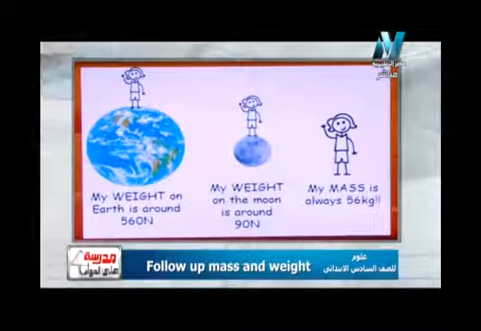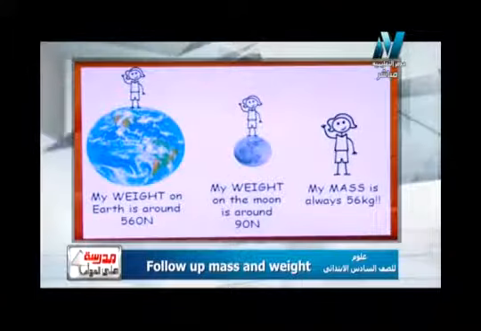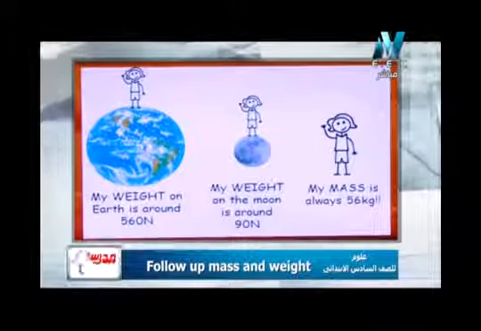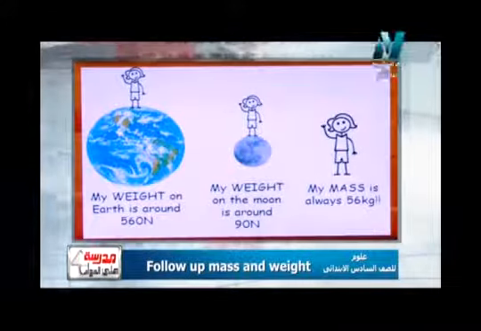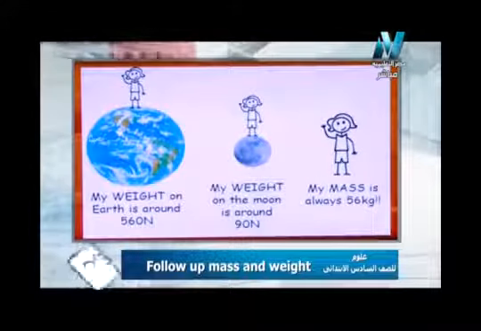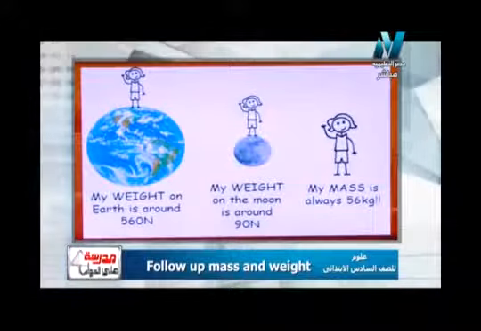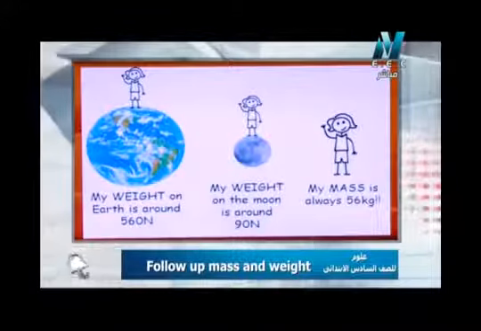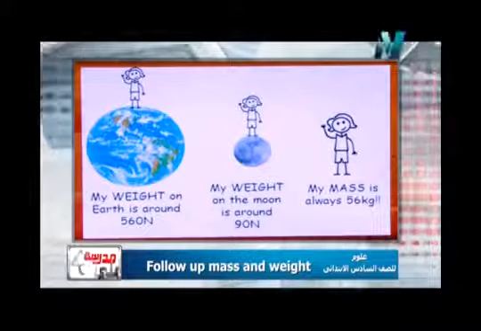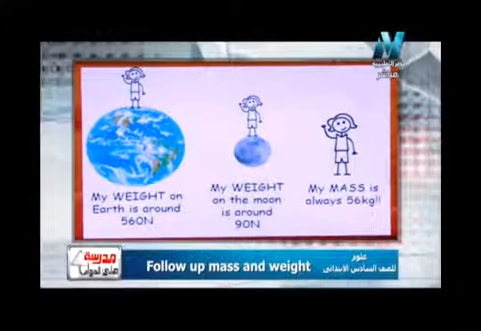So look here. This person is standing on the earth. His weight on earth is around 560 Newton. But on another place, on the moon, for example, his weight is 90 Newton only. So what about mass? His mass is always 56 kilograms. So again, the mass doesn't change.